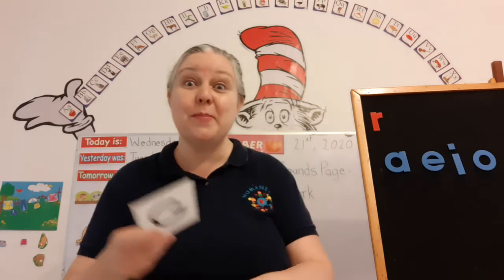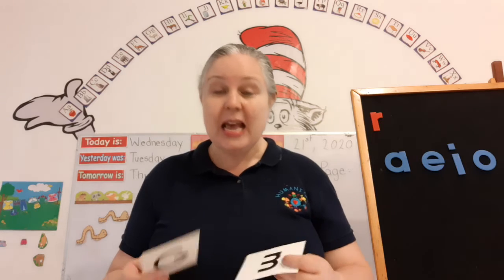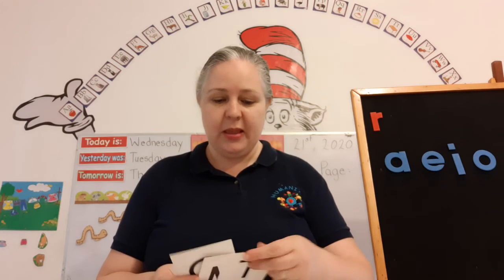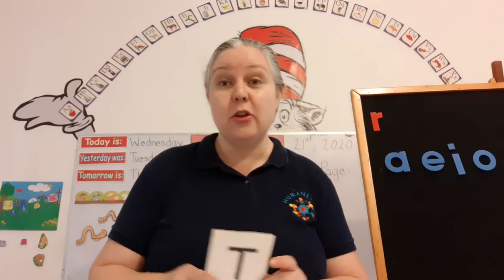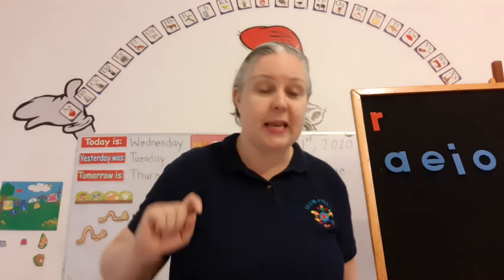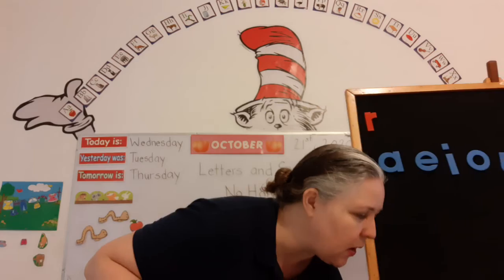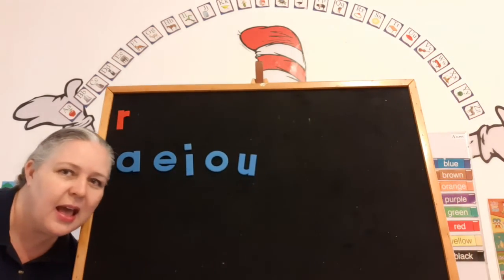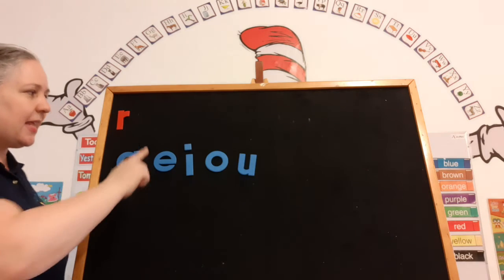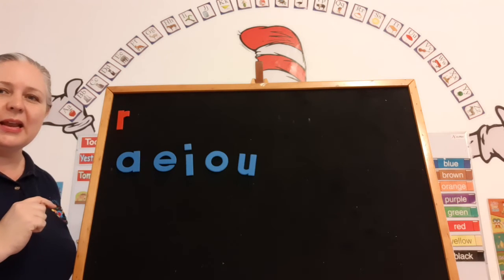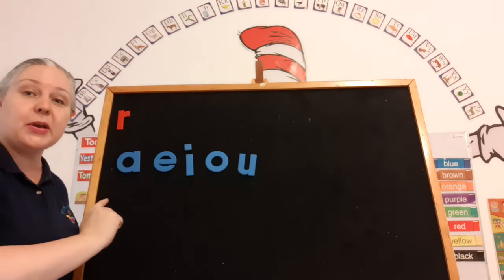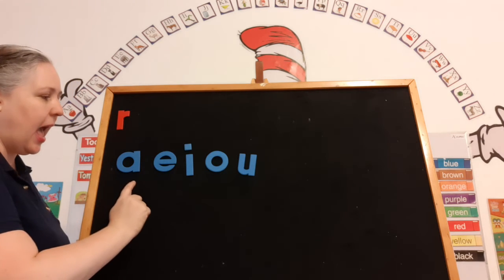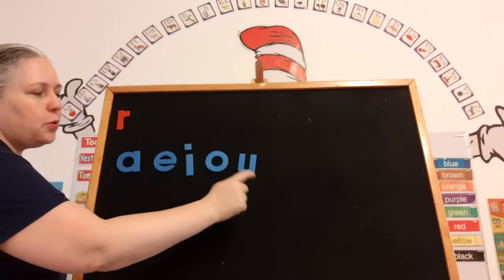Did you see how you can make words with blends by just adding another letter? Okay, now I want you to go get your mobile alphabet. Let me show you what you need to go get. We're going to get the lowercase r, and we're going to get all the lowercase vowels. A, E, I, O, U.